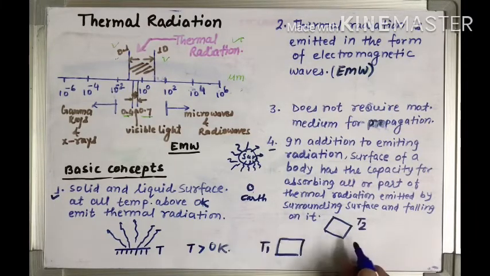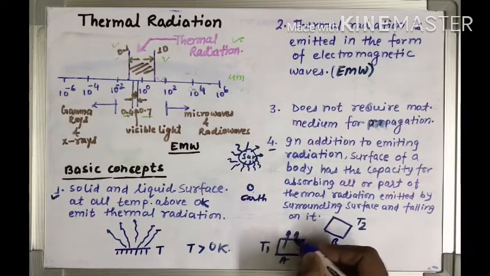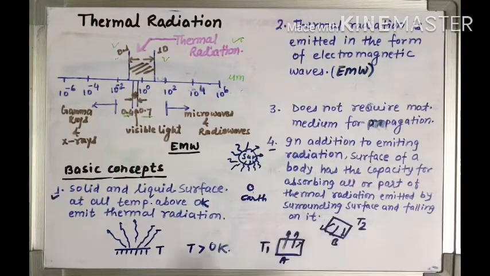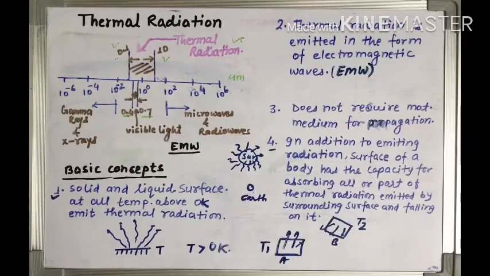It means from basic concept 1 we can say that both these objects, A or B if we name them, can emit thermal radiation, definitely in the hemispherical direction. But at the same time, from concept number 4, these objects also have the property to absorb all or part of thermal radiations.